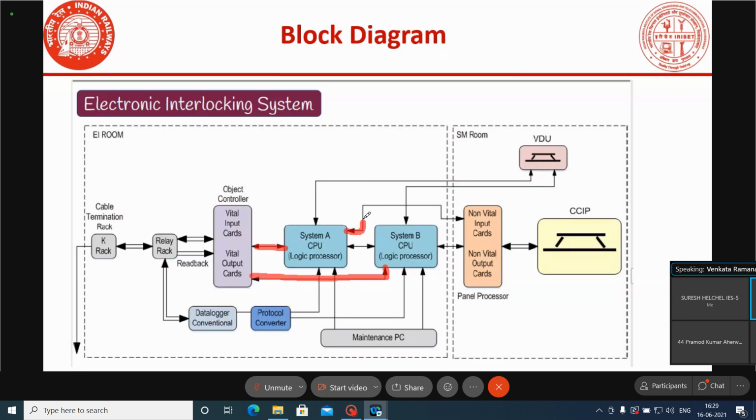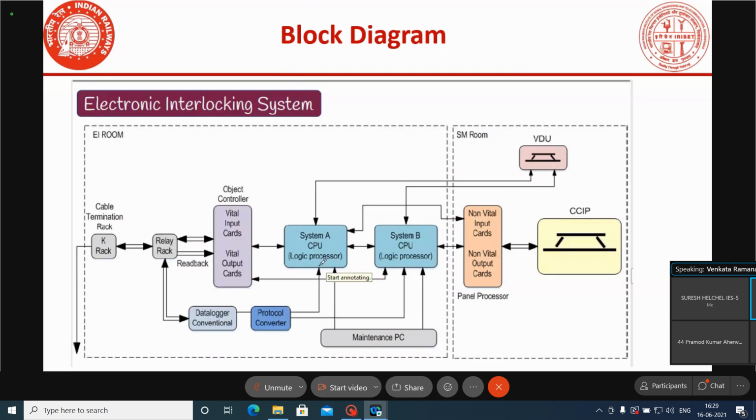A system non-vital output status will be connected to non-vital output cards, and B system non-vital outputs are also connected to non-vital output cards. A system non-vital outputs may be connected to the VDU, and B system status is also connected to the VDU.